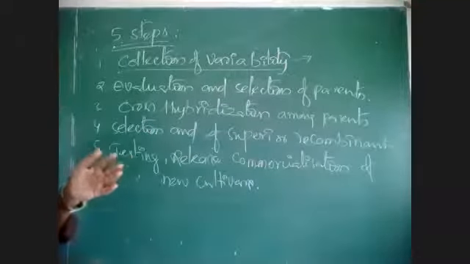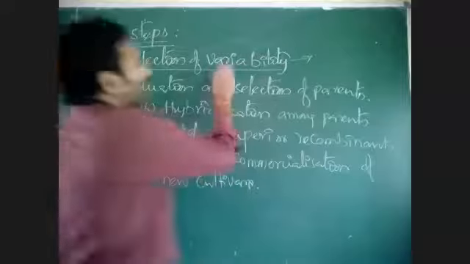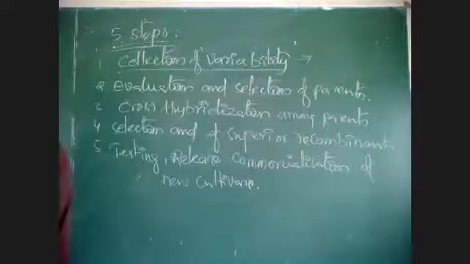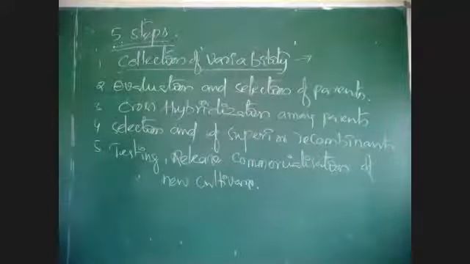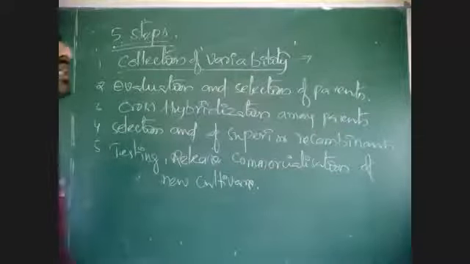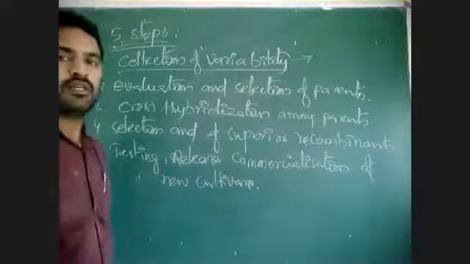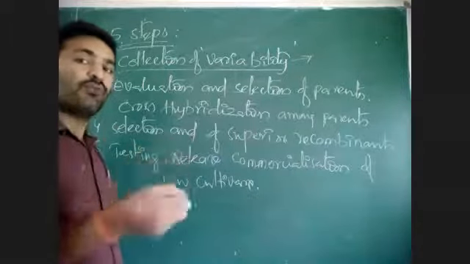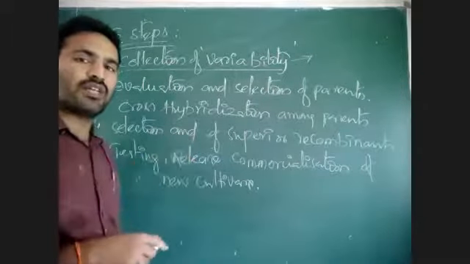Before the cross hybridization, we need to collect the data for all characters. Before the crossing between parents, maximum pre-existing genetic variability should be collected. Pre-existing means we are developing a new variety, so before that variety, what are the existing varieties?